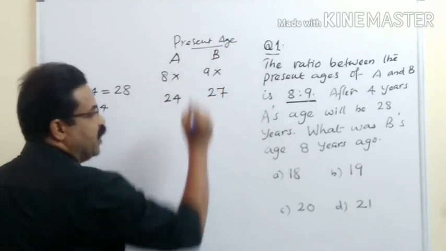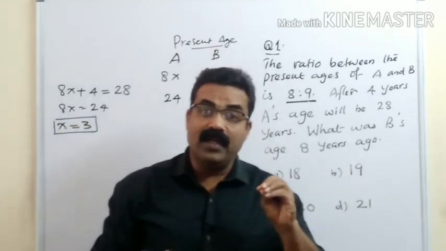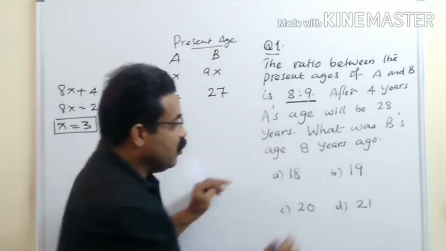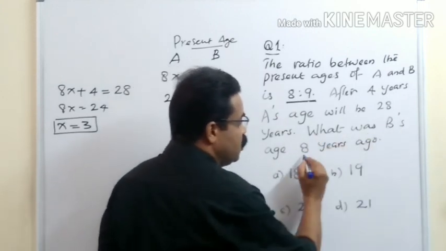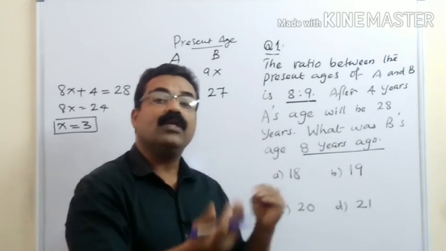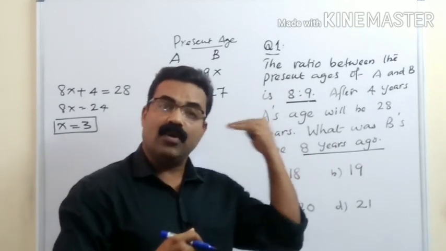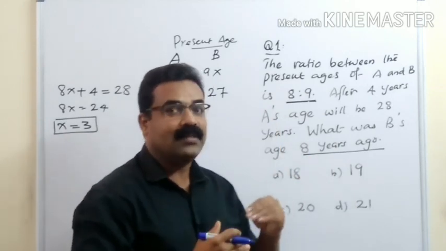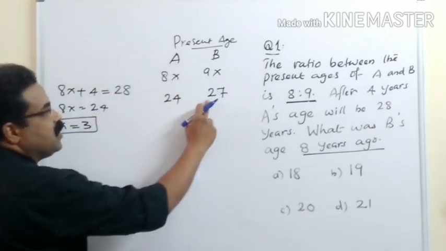These are our present ages. Now what we need to find out is what was B's age 8 years ago. 8 years ago means you have to subtract that 8. So B's age is now 27.